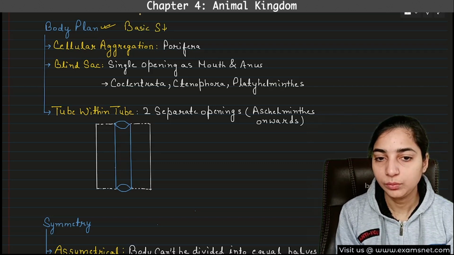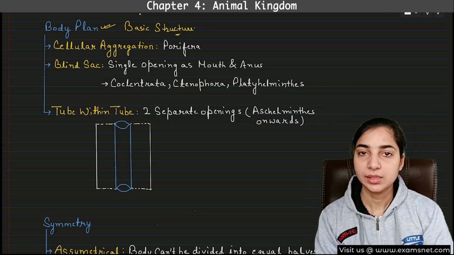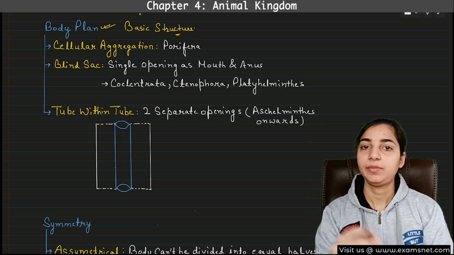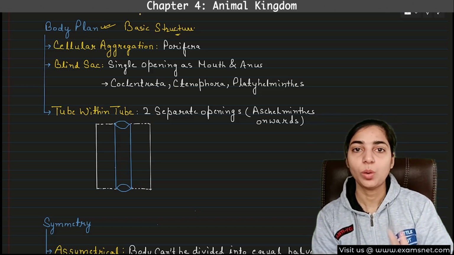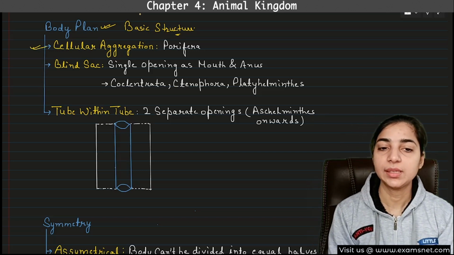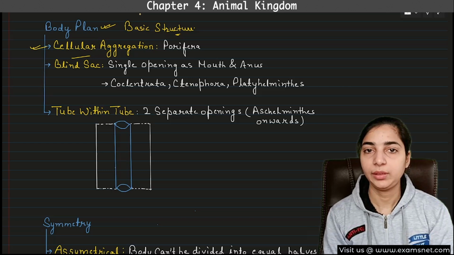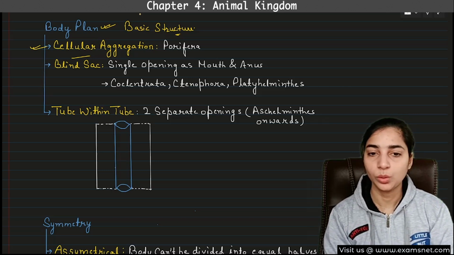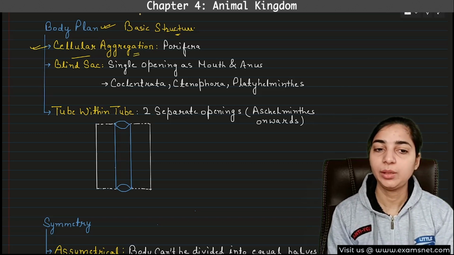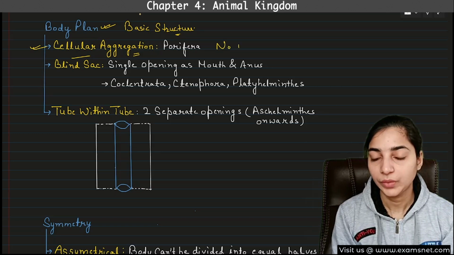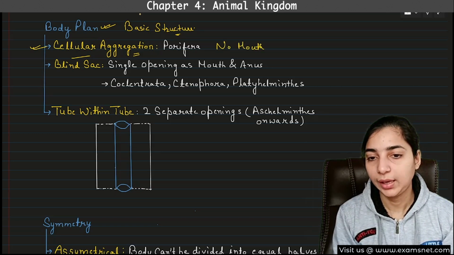Basic structure. And what do we mean by basic structure? So here in basic structure, we just consider whether there are different openings as mouth and anus, or there is a single opening as mouth or anus. First one is the simplest one, that is cellular aggregation. Here there will be no formation of tissues, no differentiation of the cells to form tissues or organs. So this is the simplest one. There will be no opening that will be acting as mouth or anus. In this case, there will be no mouth and no anus.